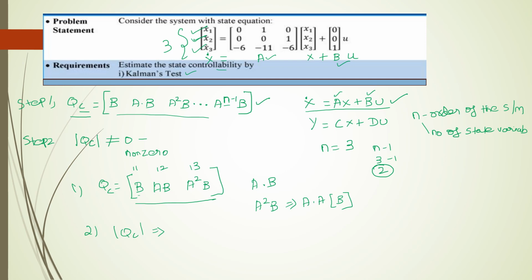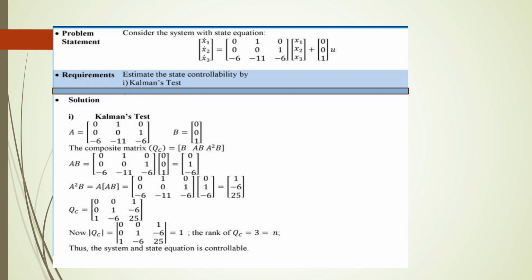Now we will proceed with the problem. Now we will see the solution for the given problem. We have found out where we need to start and stop, so we need to find up to A squared B. We have taken A and B from the given question. So this is your A and this is your B. First we need to find A dot B. For that we substitute A here and B here. We all know how to do the matrix multiplication. The first row along with the first column will be solved and put here, and the second row with the first column will be placed here. Like this we complete A dot B.